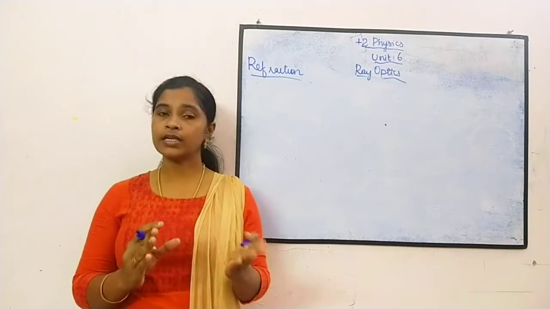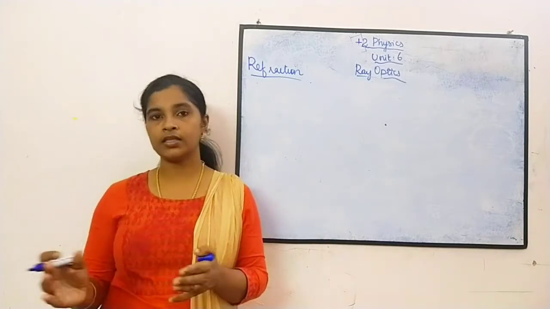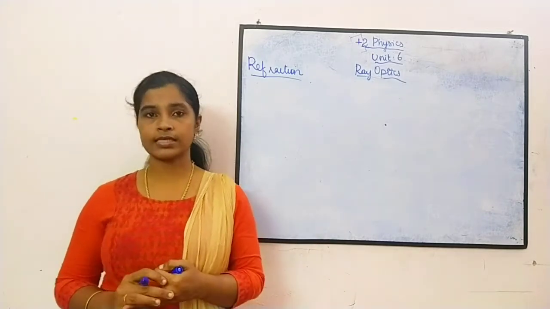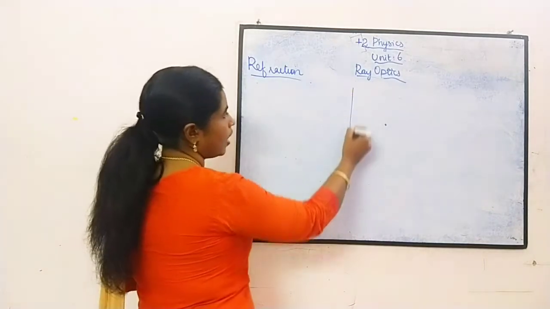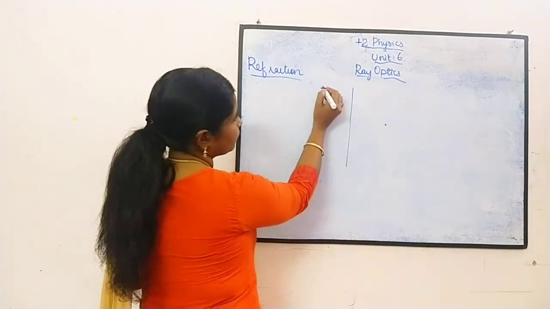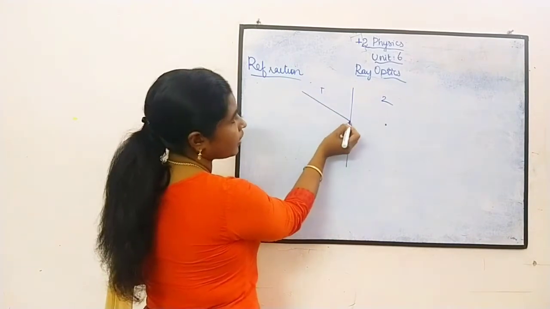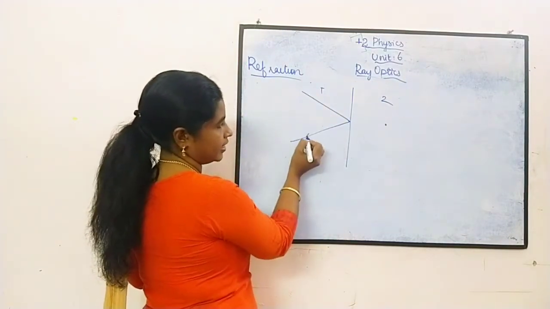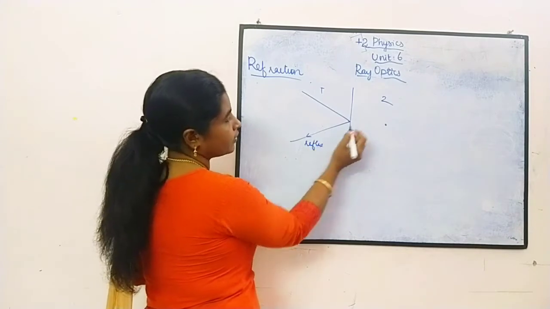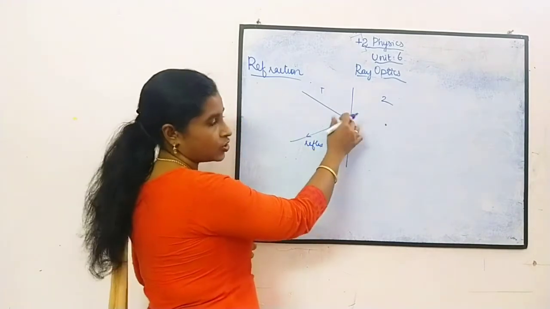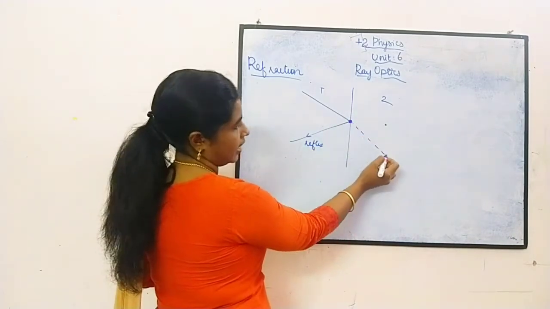Whenever it travels from one medium to another medium, three actions take place. This I have already discussed. Say this is medium 1 and this is medium 2. When light enters from one medium to another, the light gets reflected, some of the light gets absorbed, and some will be transmitted.